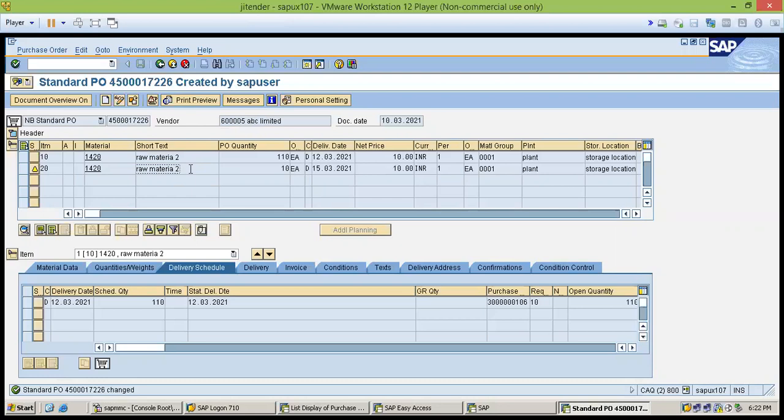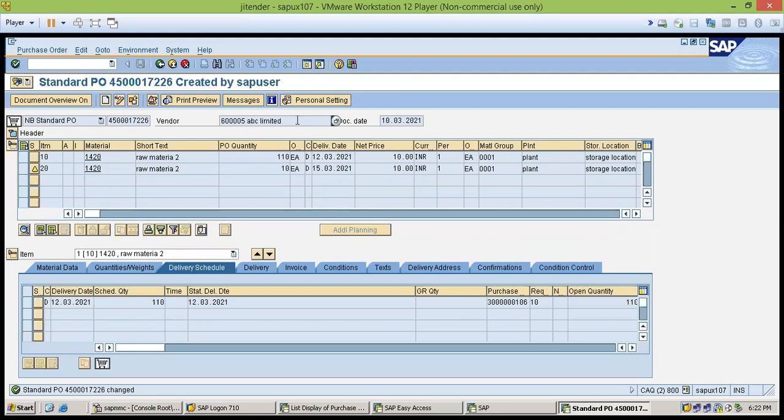When this PO is sent to the supplier, the supplier will provide the material as per this order and also send the invoice. He also supplies the e-way bill, because it is mandatory in India to create an e-way bill if the invoice value is more than 50,000. So the vendor will supply the material, their invoice and the e-way bill, and it will come to the plant.